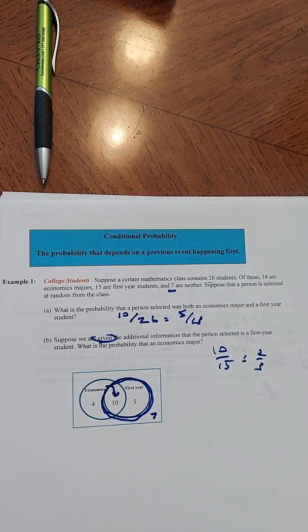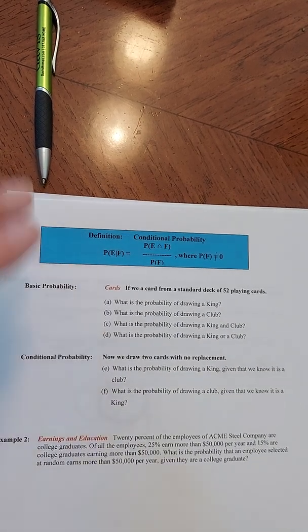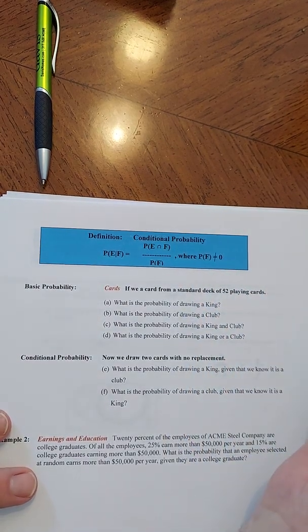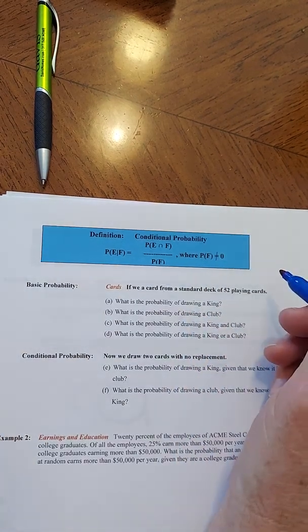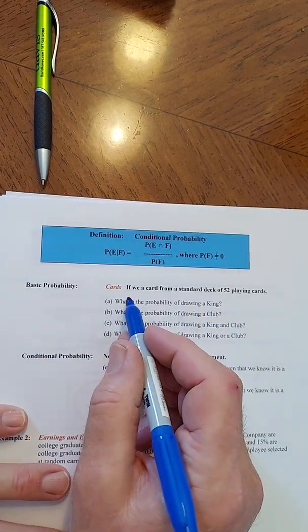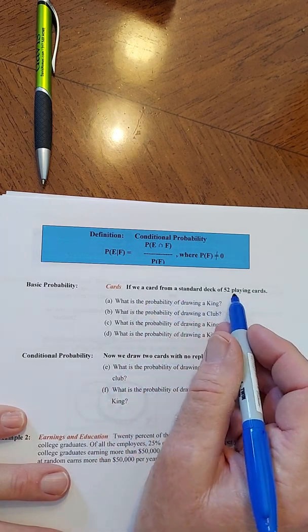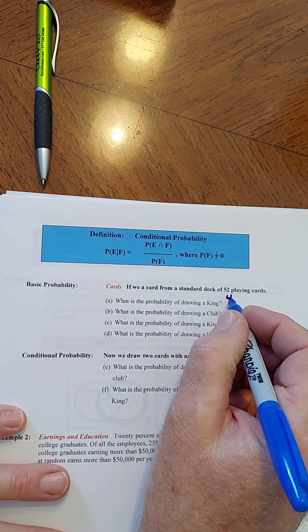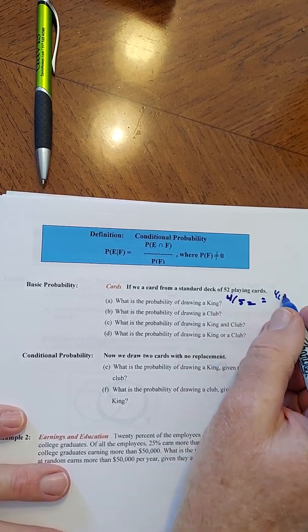Okay, here's the next one. There's a formula they give you in the book, but sometimes it's easier if you think logically, and I tend to do that, but I'll come back to the formula. So if we take a card from a standard deck of 52 playing cards, what's the probability it's a king? You know there's 4 kings out of 52. Lowest terms, that's 1 over 13.